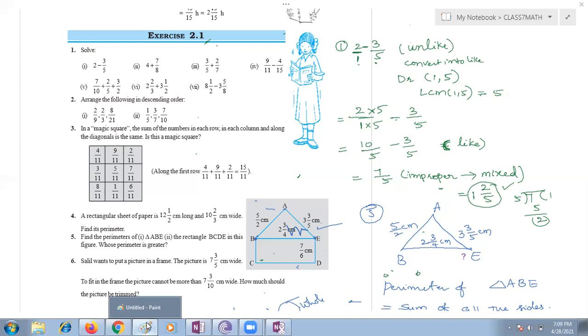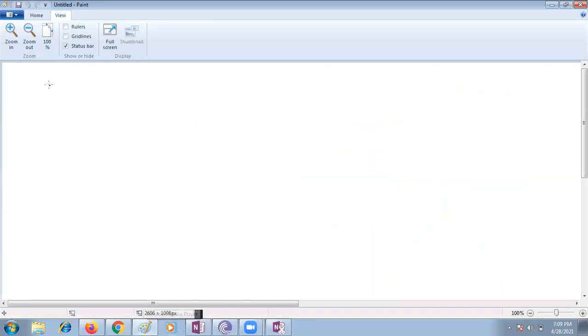4 plus 7 by 8. Here, where there is no denominator, what is the denominator, children? 1. Sahit, please respond. What is the LCM of 1 and 8? Since these two are unlike fractions, I need to convert them into like fractions, so I need to find the LCM. LCM of 1 and 8. Just now I said the LCM of 1 with any number is the number itself, 8.